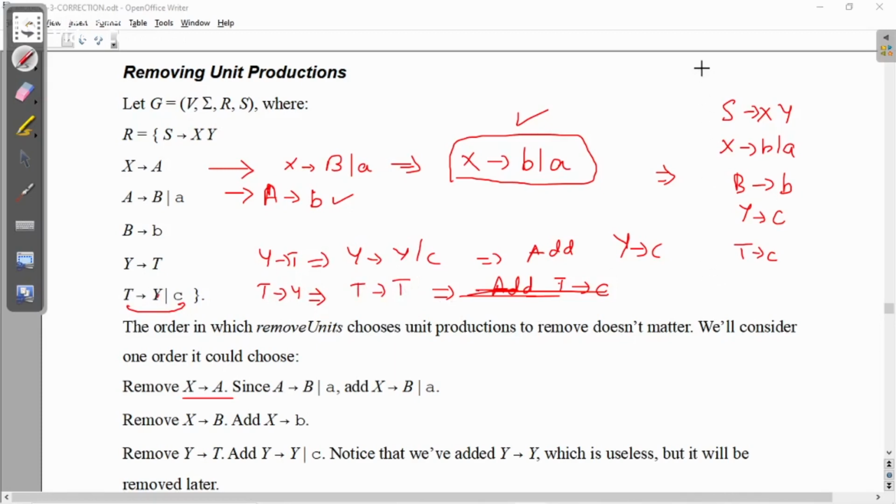So you can observe, now we don't have a unit production, a single non-terminal giving a single non-terminal. Such a production is eliminated.